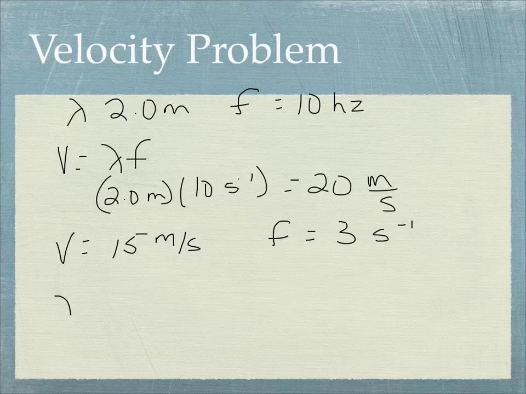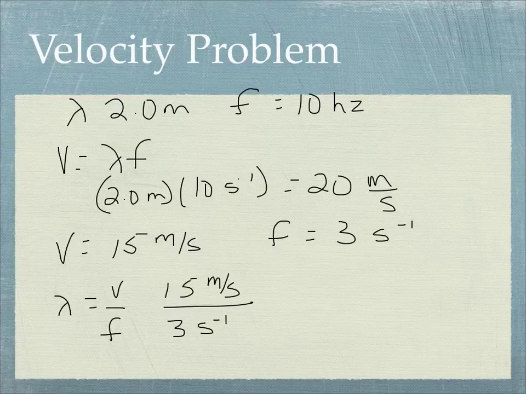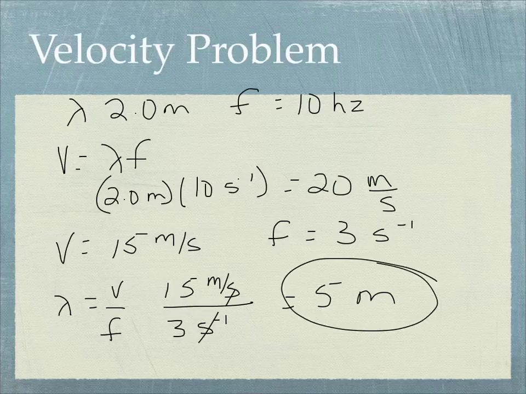Alright, if you solve for the wavelength, which is what we're trying to find here, that's going to be velocity over frequency. So we would put 15 meters per second over 3 seconds to the negative 1. If you divide by a negative exponent, it's the same thing, you can move it to the top and make it positive. And so our seconds are going to cancel out. 15 divided by 3 is 5, so 5 meters is my final answer.